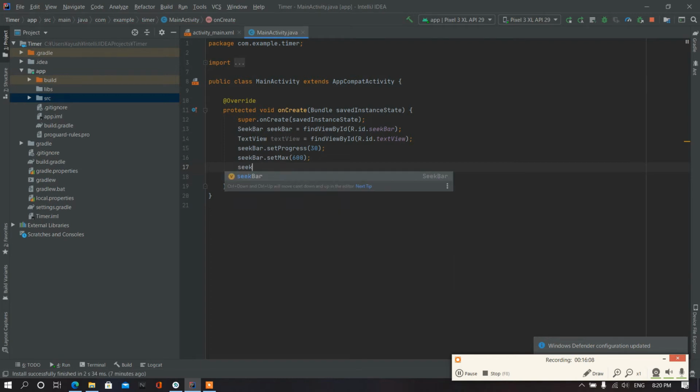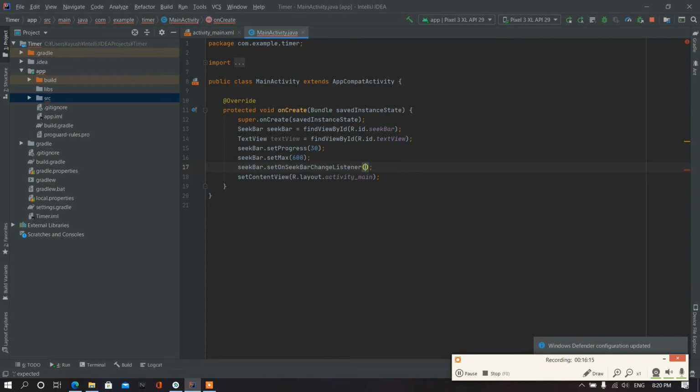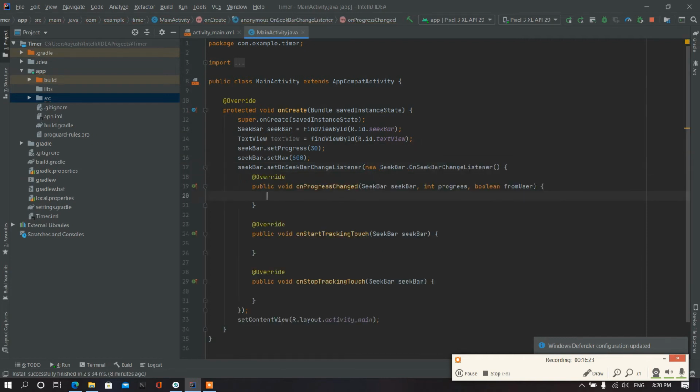Now using seekBar.setOnSeekBarChangeListener and new OnSeekBarChangeListener, we will get onProgressChanged, onStartTrackingTouch, onStopTrackingTouch. So we have to work with onProgressChanged.